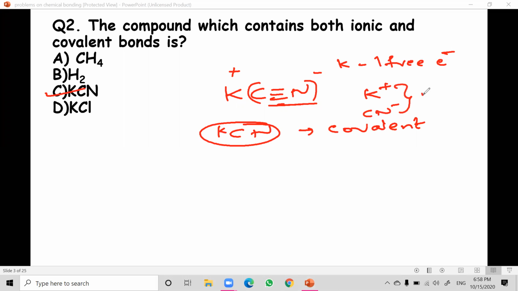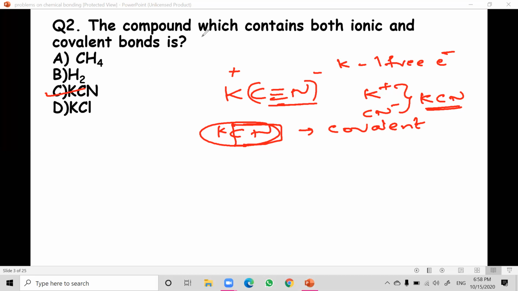On the whole, they combine together to form KCN. So this is called ionic bond formation. So the formation of potassium cyanide is ionic, but the formation of cyanide itself is covalent. So the compound which contains both ionic and covalent bonds is potassium cyanide.